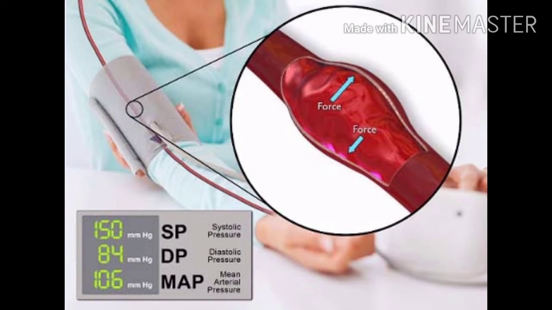Whenever this blood flows, we all know there are two types of vessels, that is arteries and veins. The pressure exerted by the arteries is much greater than the pressure exerted by the veins, because the blood coming from the heart exerts more pressure. The blood which is coming through arteries exerts more pressure. So it is under more pressure.